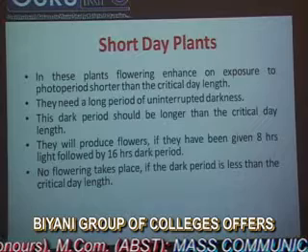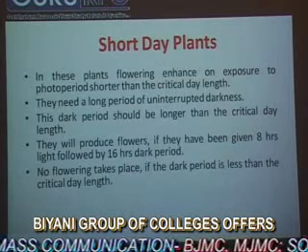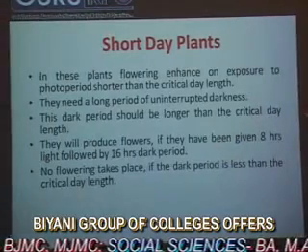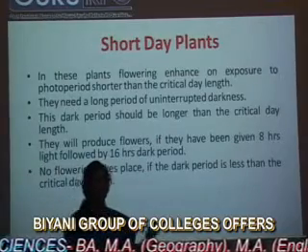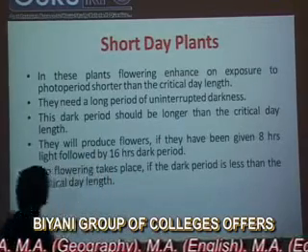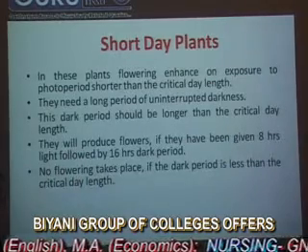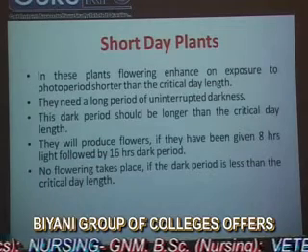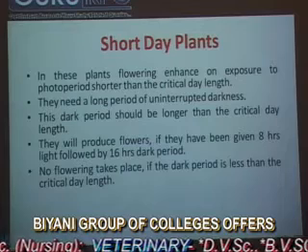Next category is the short day plants. In these plants, flowering enhances on exposure to photoperiod shorter than the critical day length. They need a long period of uninterrupted darkness. The dark period should be longer than the critical day length, and it will produce flowers if they have been given 8 hours of light followed by 16 hours dark period.